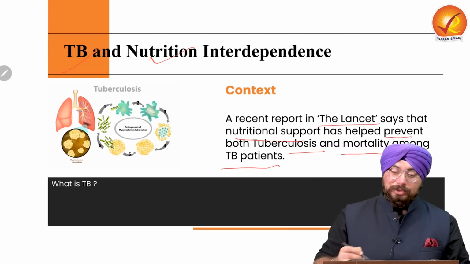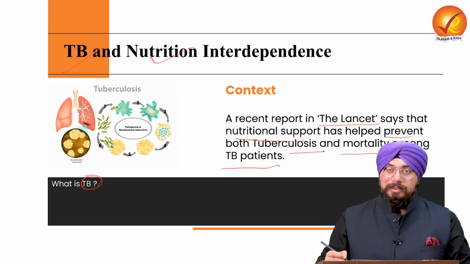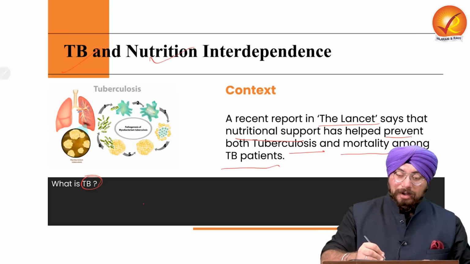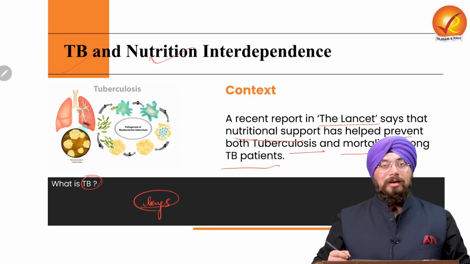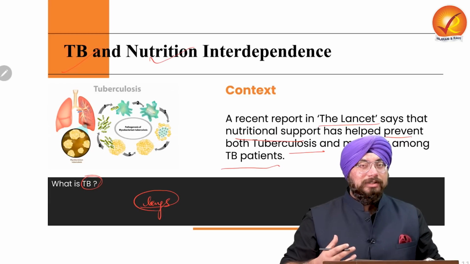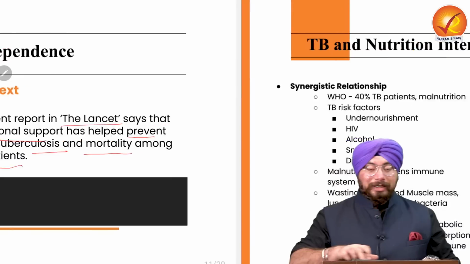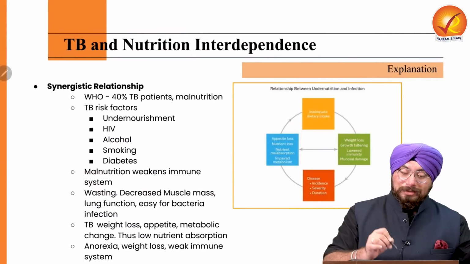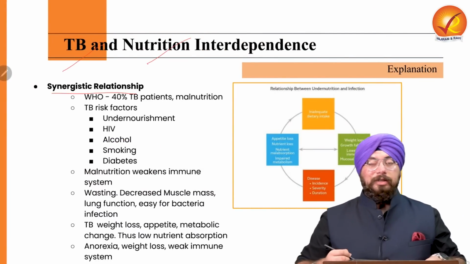So the first question is, what is TB, what is tuberculosis? See, TB is a bacterial infectious disease which primarily affects our lungs. The disease which primarily affects our lungs and is a bacterial infectious disease is what we call tuberculosis. But what we need to understand here is the synergistic relationship between tuberculosis and nutrition.